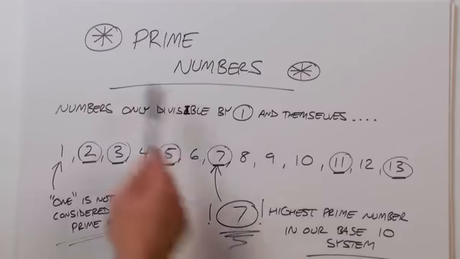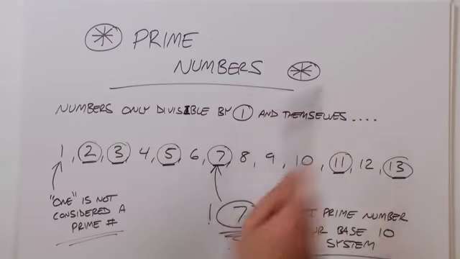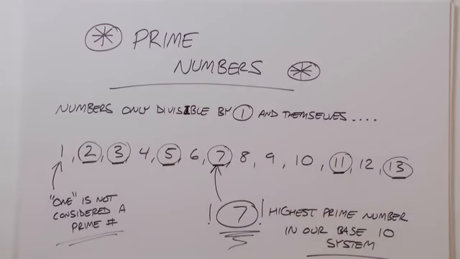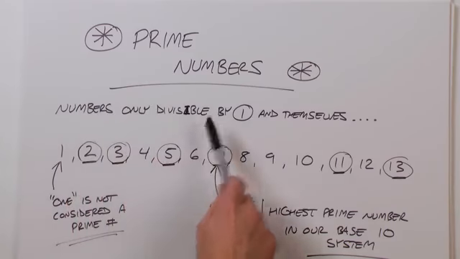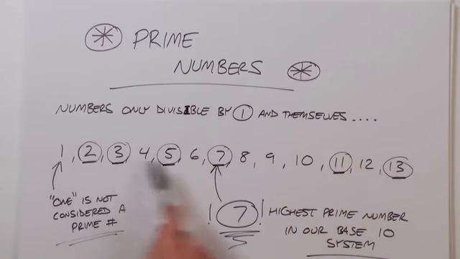One thing we're going to need to know before we move on is the idea of prime numbers. Now, a prime number is nothing more than a number divisible by 1 and itself. So if we walk up our number line and pull out our prime numbers, 1 is not considered a prime because 1 is, of course, 1, everything.